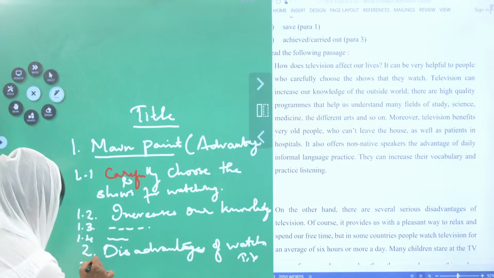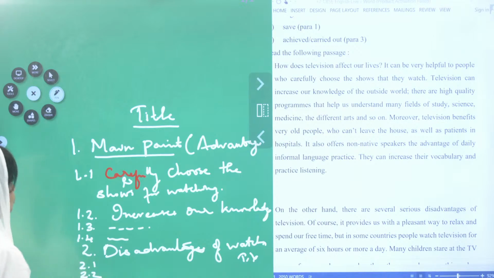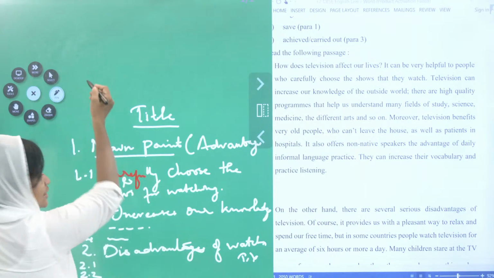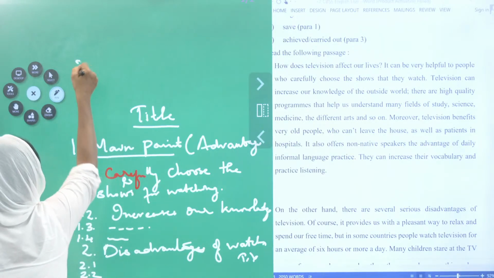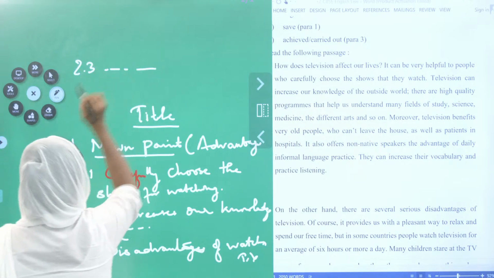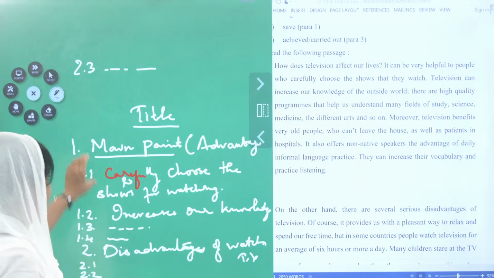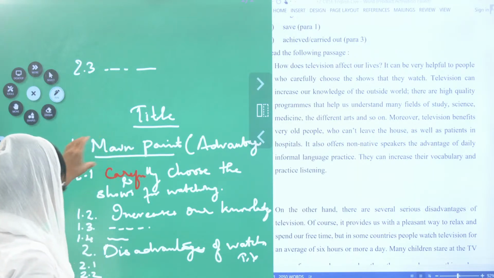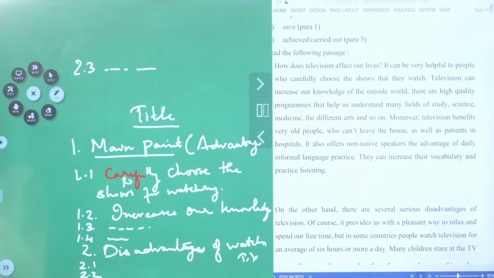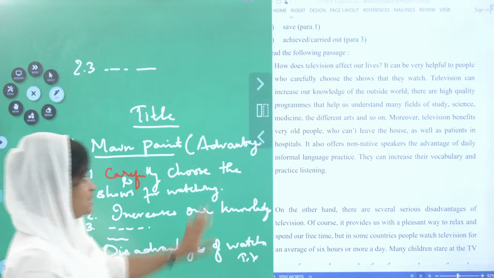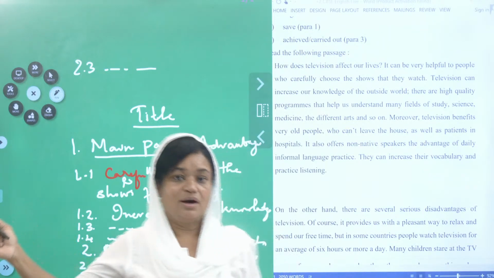Okay. And again what I want to tell you is that when you want to write the sub points, 2.1, this will be seen, right? Okay. 2.2, then I am just writing it here because, children, I am not having the space down here. So shall I write here 2.3? Like that it goes on. So now you are having two main points, a title, one main point here, one main point here. There are sub points here, there are sub points down also. Now you got this passage into this form.